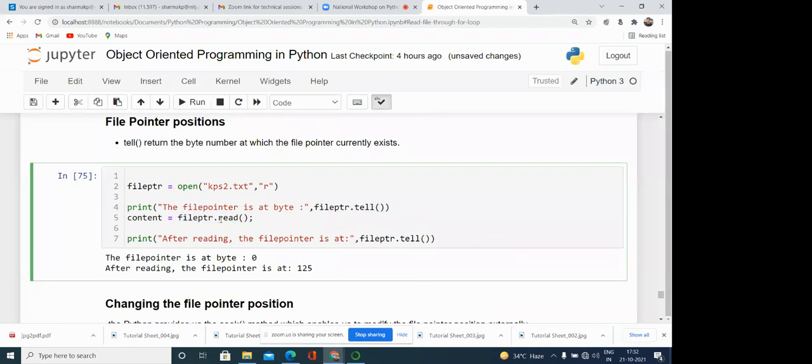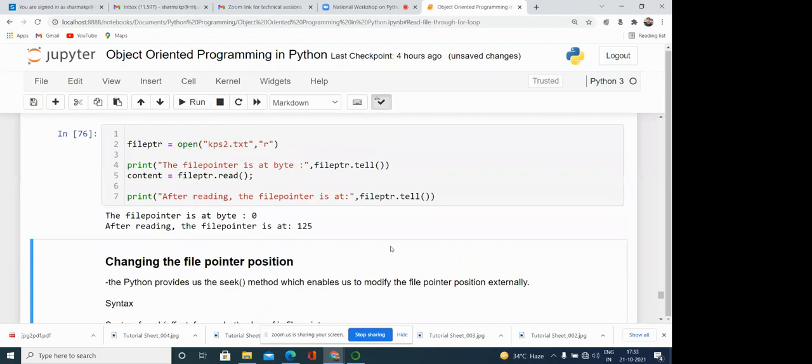Complete text reading means this read function is moving the file pointer from 0 to the last of the file. So after read, obviously the file pointer position will be at the last of the file. After that, if we use the same function tell, it shows 125. It means the number of characters in the file is 125.